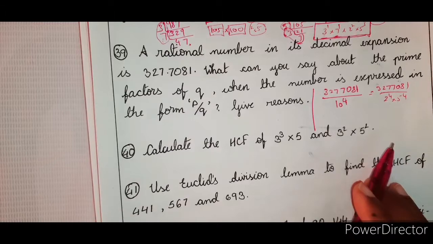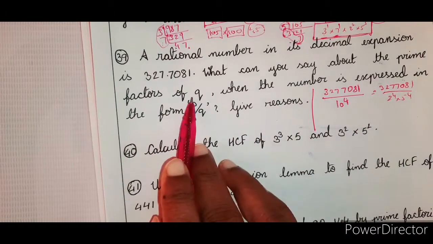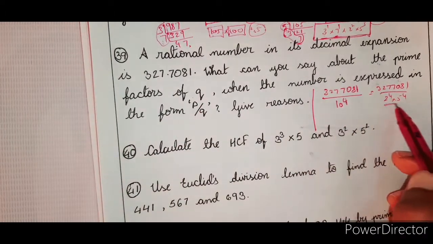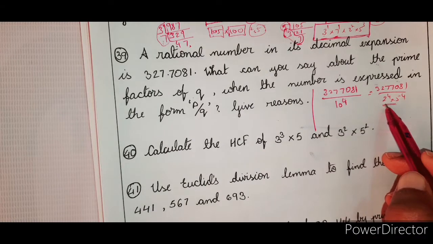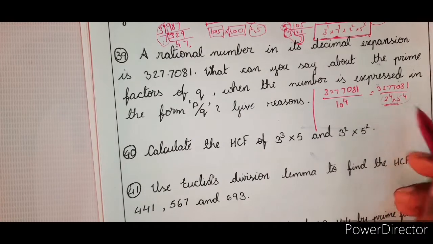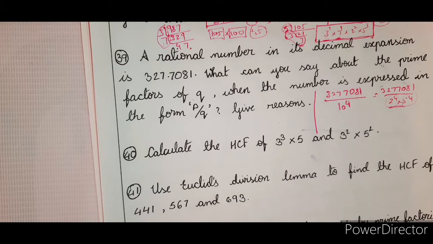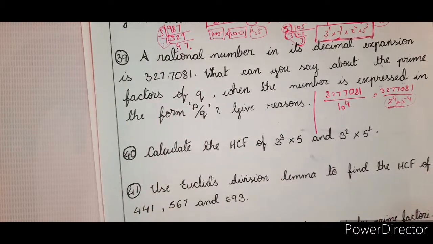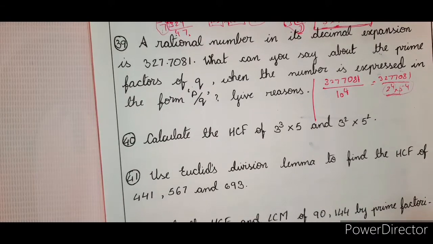Now what is the question? Can you say about the prime factors of Q? What are the prime factors of Q? Yes, so the prime factors of Q are 2 power 4 and 5 power 4. Clear? Right? Very easy, very easy. Most fundamental concepts. Right. So the next one.